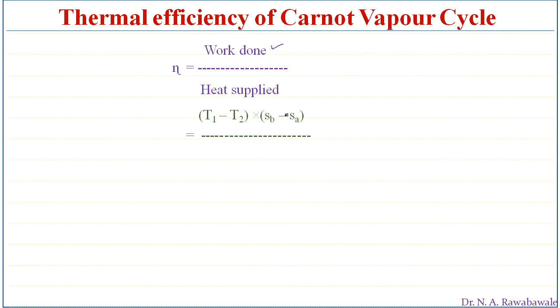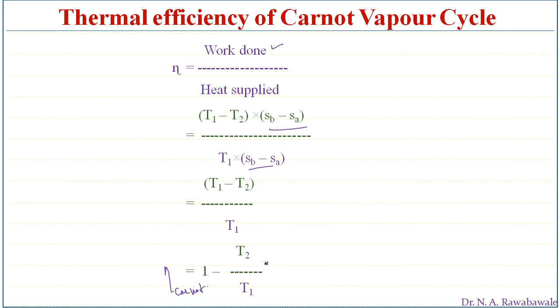So here efficiency is equal to work done, given by T1 minus T2 into SB minus SA, and heat supplied is given by equation number 1, that is T1 into SB minus SA. SB minus SA is in the denominator and SB minus SA is in the numerator, so we can cancel this. What remains is T1 minus T2 divided by T1. So the efficiency of the Carnot cycle is T1 minus T2 divided by T1. On further simplification we get 1 minus T2 divided by T1. So this is the efficiency of the Carnot cycle.